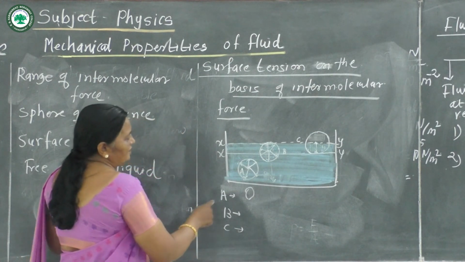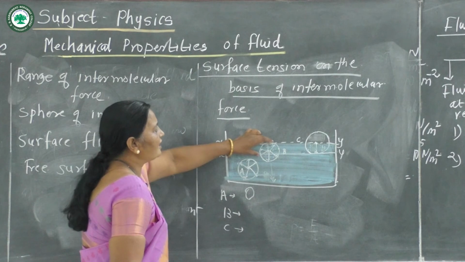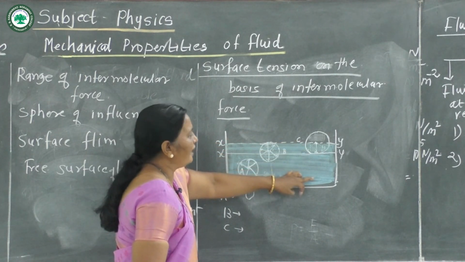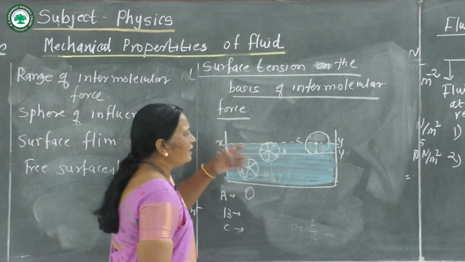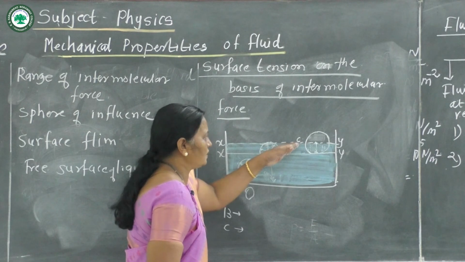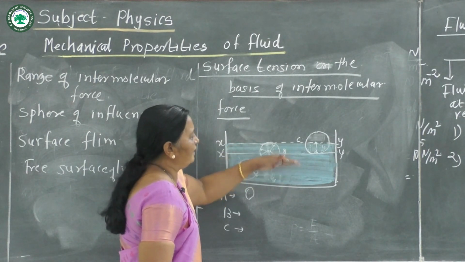First the molecule is inside the liquid, and this one is again pulled inside the liquid. If we imagine only three molecules, each molecule tries to pull inside.